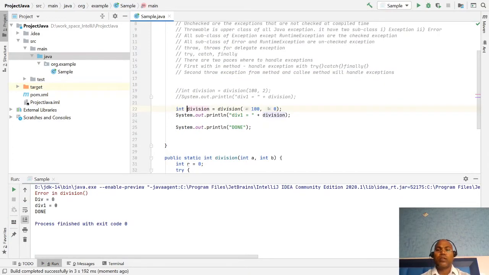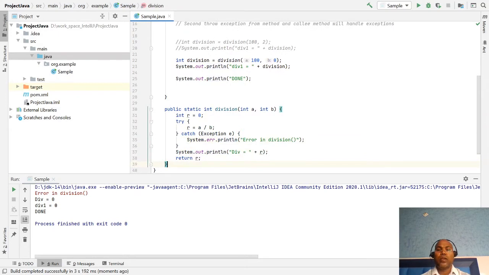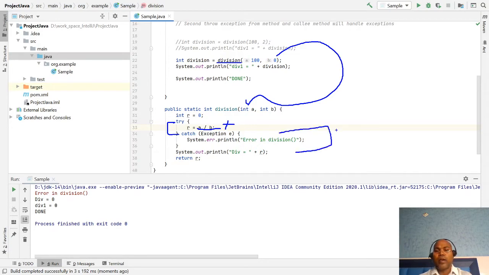Okay, so whenever this function is invoked, going to this line, an exception occurs. Here you are calling the division method, passing these two values, going to here, and this is going to evaluate, and the particular exception occurs. So here it is not propagating to the caller method. Instead, we are making try and catch, where you handle the exception, meaning you get control here, and whatever message you want, you write here. Now your exception stops here.